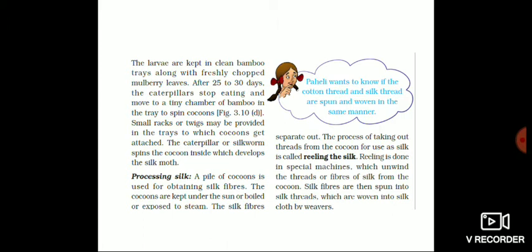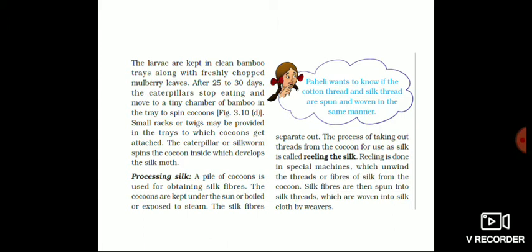The caterpillar or silkworm spins the cocoon inside, which develops into the silk moth. So it starts to spin the cocoon, and now the silk is going to be ready. Processing silk: the silk moth laid the eggs, the caterpillar started to spin the cocoon, and now the cocoon is there.